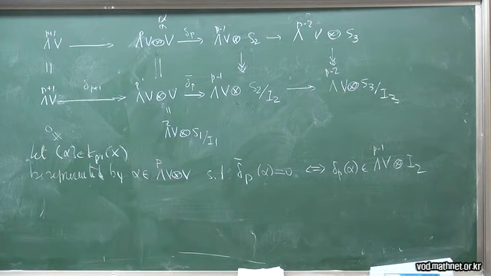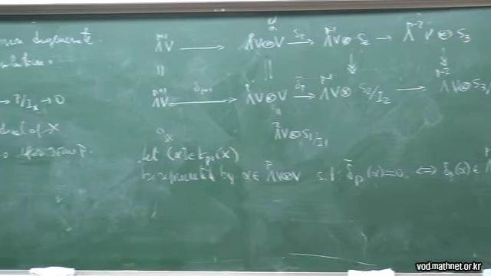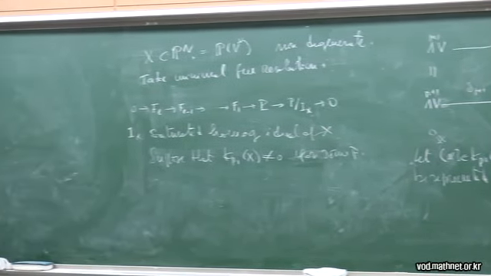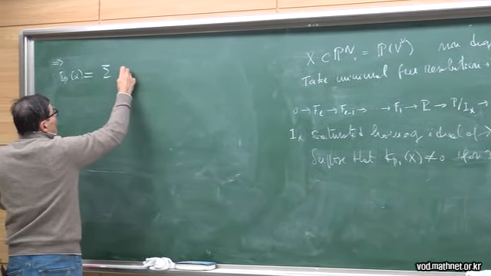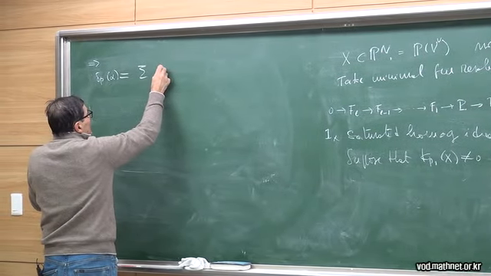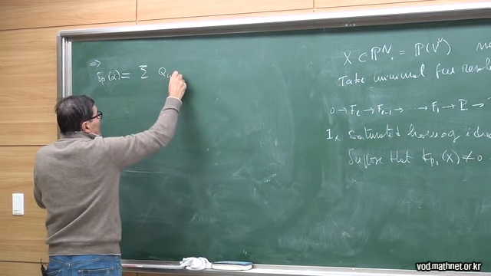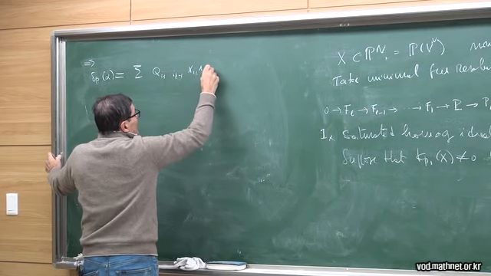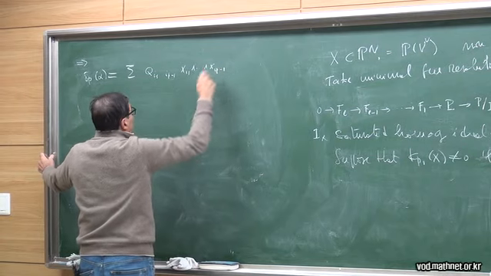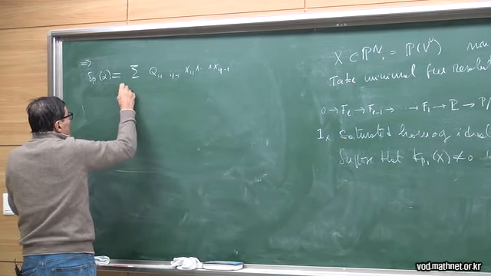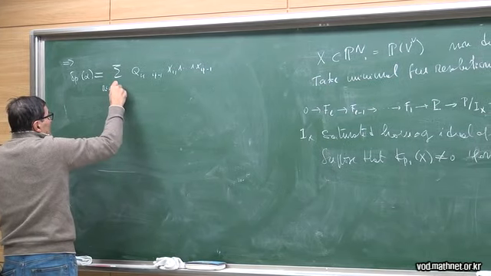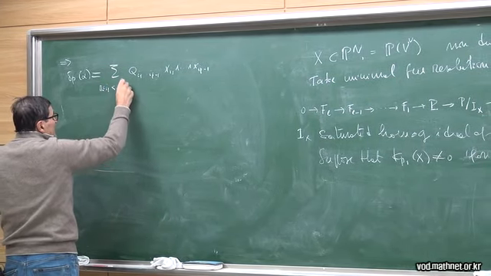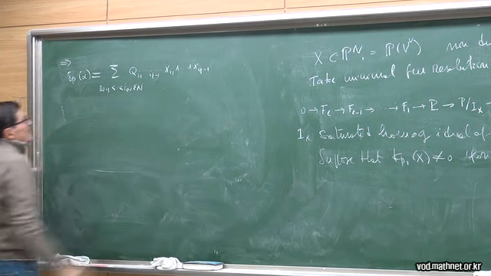Maybe I can erase here. Therefore, it is a summation of Q I1 ... IP minus 1, X I1 wedge ... X IP minus 1, where 0 is less than or equal to I1, less than ... IQ minus 1, less than or equal to n.